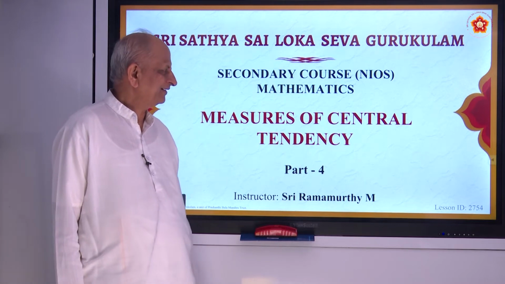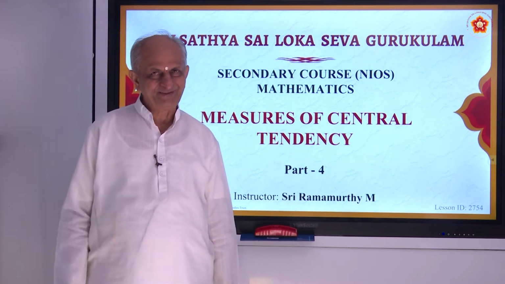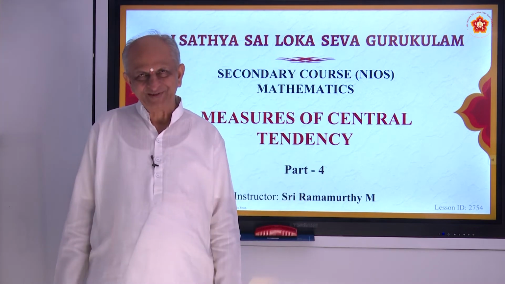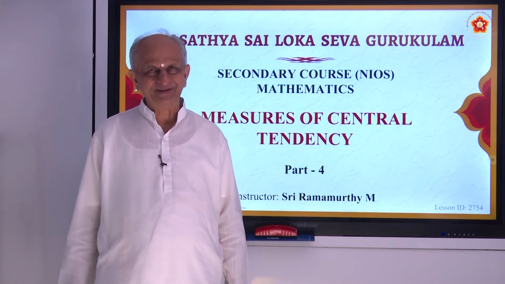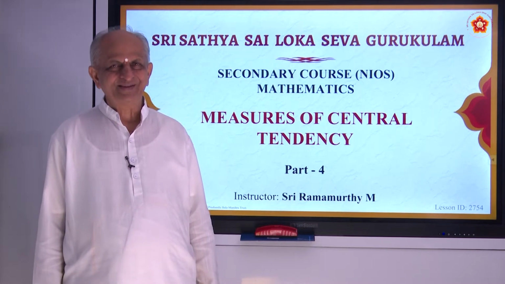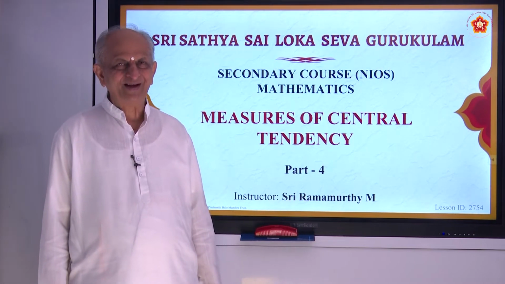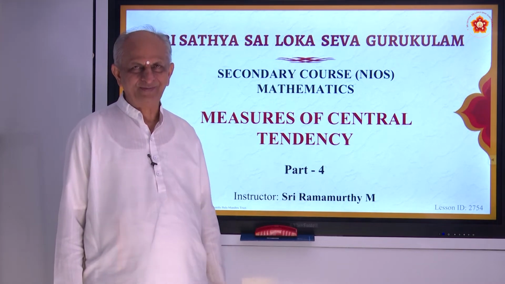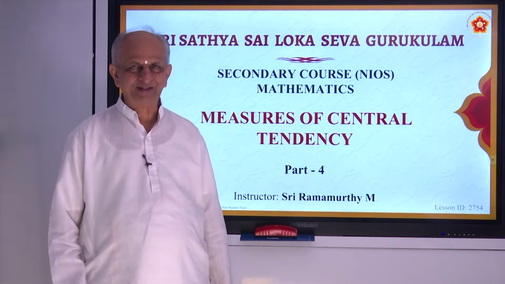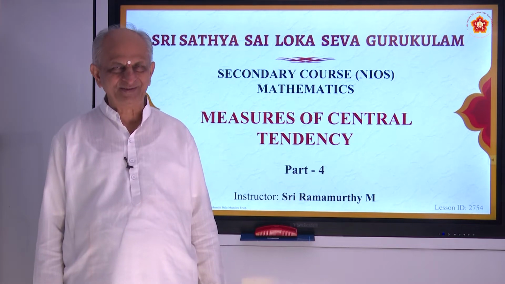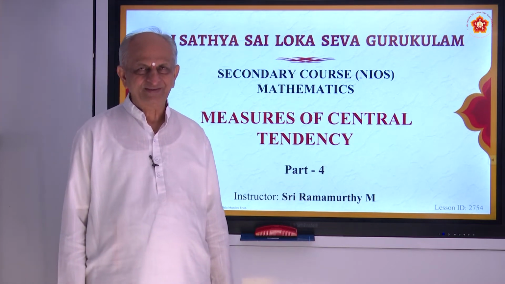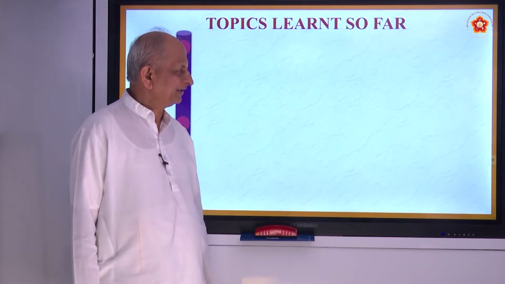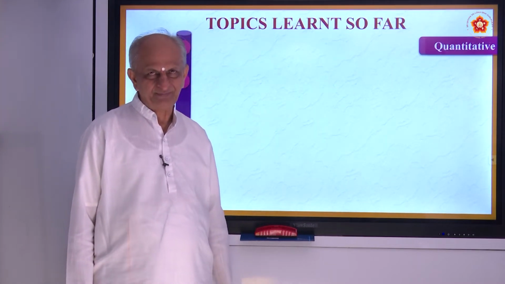We are in the central tendency, measures of central tendency. Come on, tell what are the three measures? Mean, median, mode. They are the three measures of central tendency. Is it not? So, we have already discussed about mean.